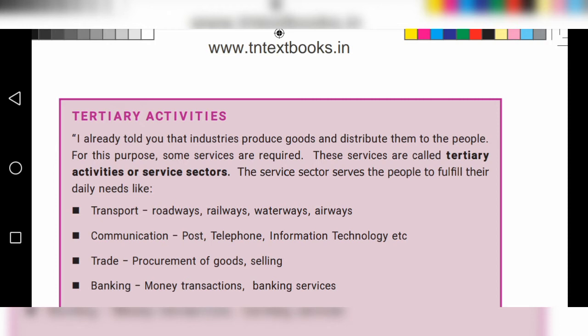These four ways people use to move from one place to another place, or from one village to another village, or from one town to another town, or one country to another country. That is called transport. So this is a tertiary activity.